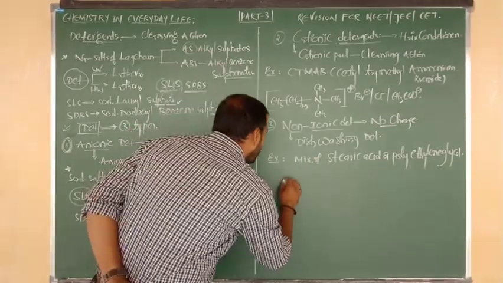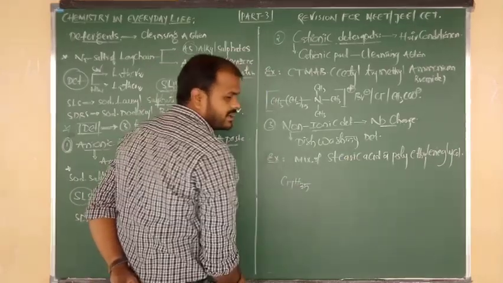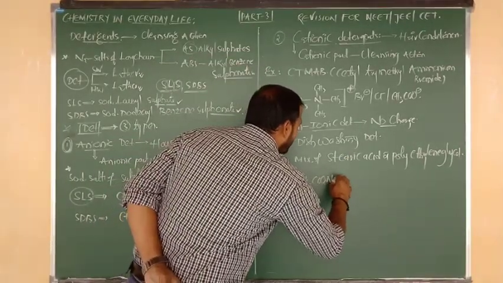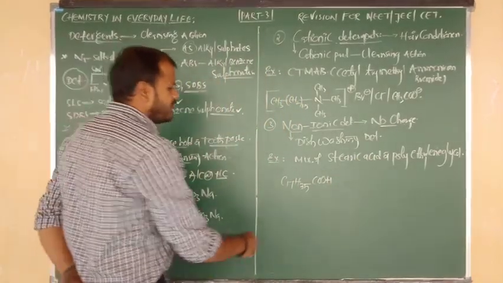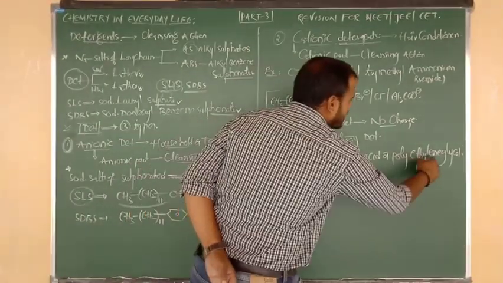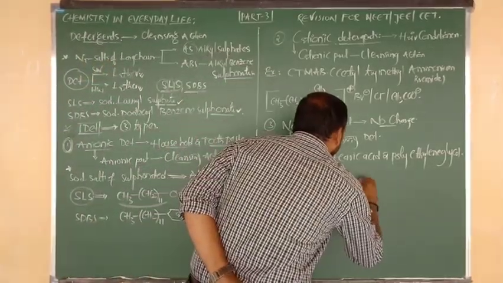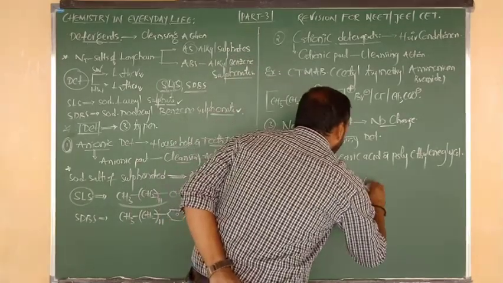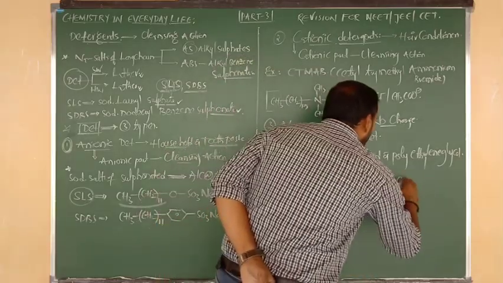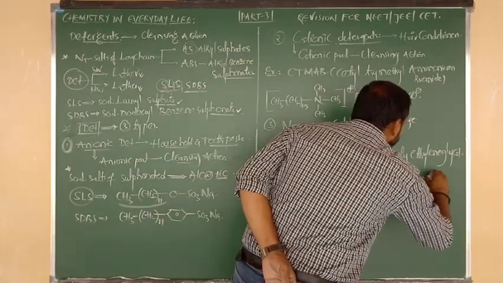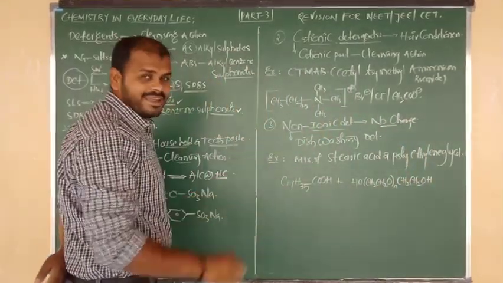Stearic acid, what is the formula? C17H35COOH. So it is an example of what, beta? Stearic acid. Yes, so stearic acid undergoes reaction with polyethylene glycol. The formula of polyethylene glycol is HO(CH2CH2O)n CH2CH2OH. This is the structure of polyethylene glycol. N indicates poly, beta?